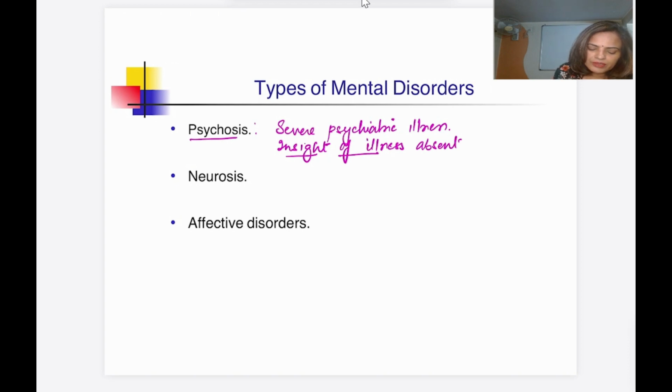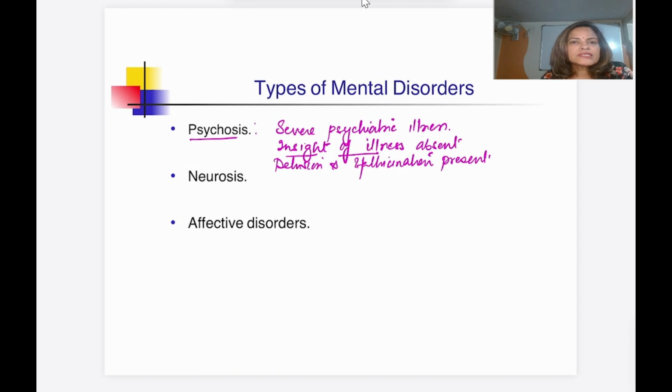Another important sign and symptom which you will see in most psychotic patients are delusion and hallucination. Now what is delusion and what is hallucination? Delusion is a false but firm belief in something which is not true. Even if you provide the evidence, the person is not going to believe.